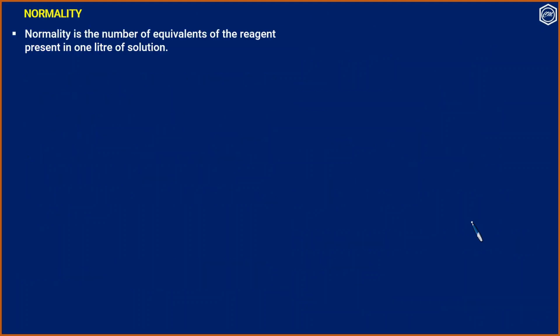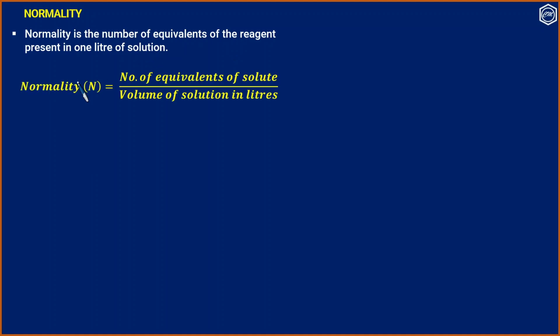Normality is another concentration term. It is an older unit of concentration and not commonly used these days. Normality makes use of the chemical equivalent, which is the amount of one chemical species reacting stoichiometrically with another chemical species. Normality is the number of equivalents of the reagent present in 1 liter of the solution.